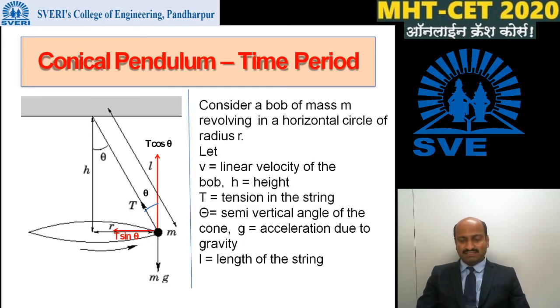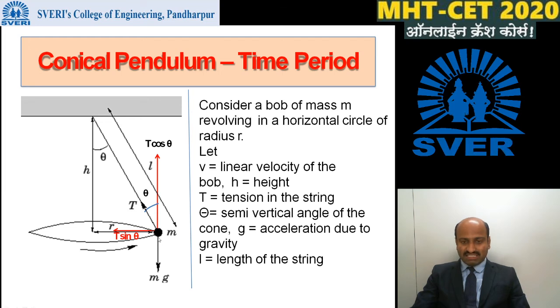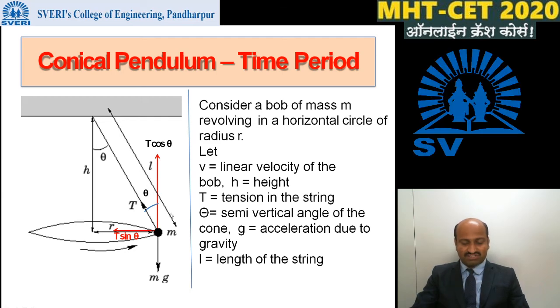Now let's find the equation for the time period of the conical pendulum. Consider a bob of mass m revolving in a horizontal circle of radius r. Let v be the linear velocity of the bob, h the height, T the tension in the string, theta the semi-vertical angle of the cone, g the acceleration due to gravity, and L the length of the string.